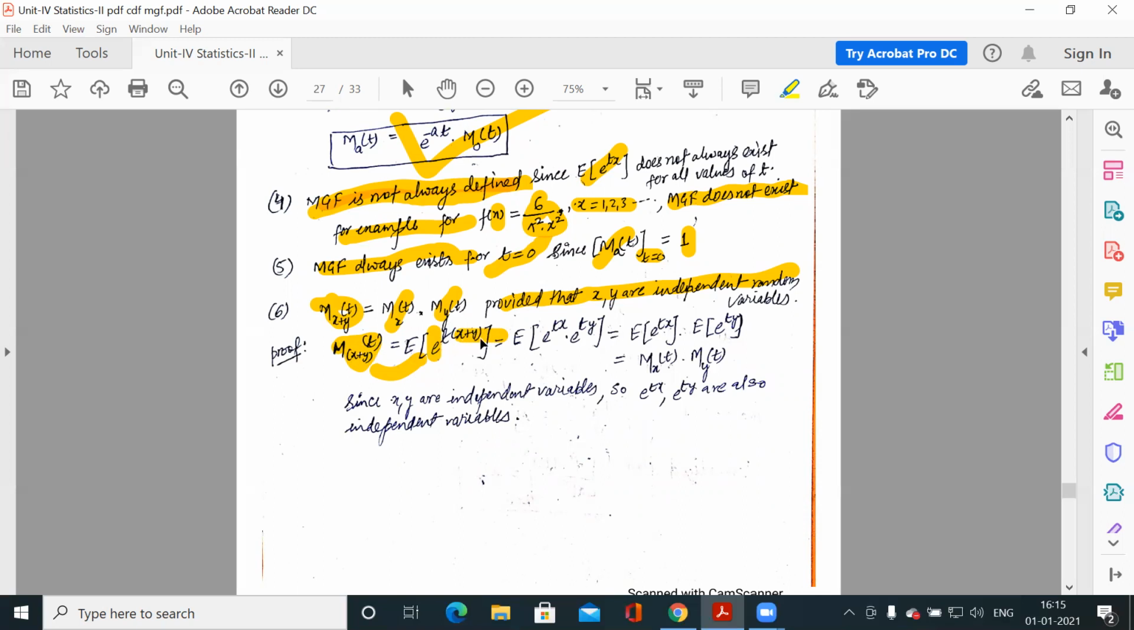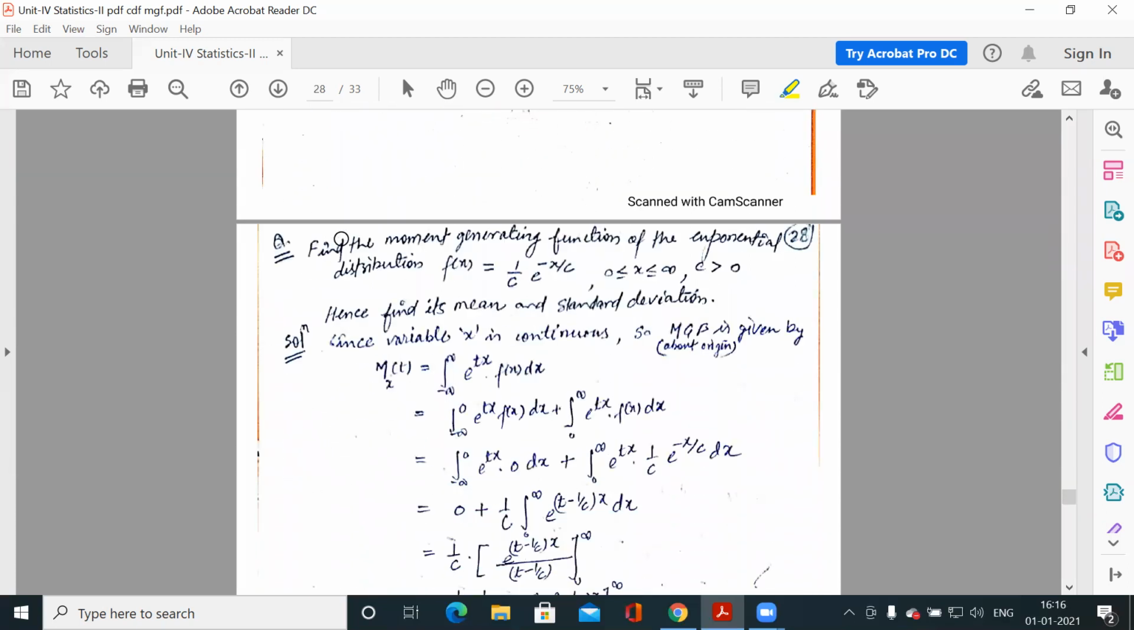So clearly e to the power t(x plus y) can be written as e to the power tx into e to the power ty. And the expected value of a product of two functions is equal to the product of the expected values of their separated terms, provided these variables are independent, because x and y are independent. So the variables are e to the power tx and e to the power ty. Because these are independent, we can write the expected value of this as the product of the expected values. So this represents Mx(t) and this represents My(t).